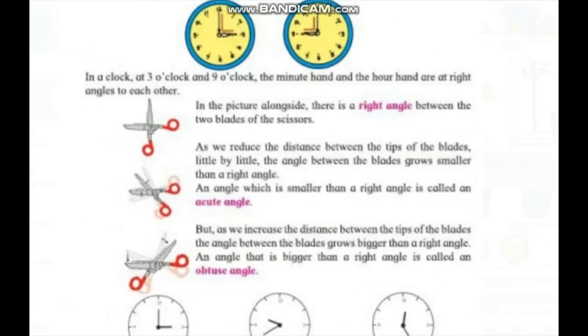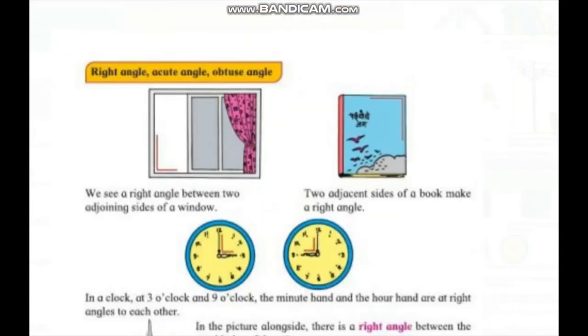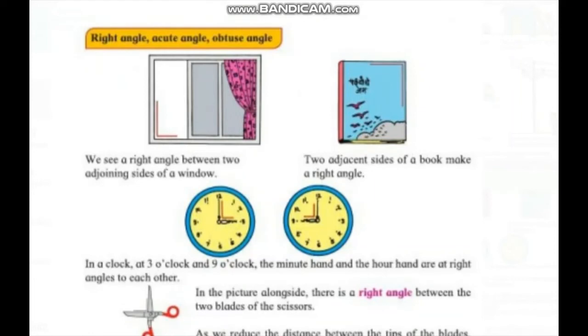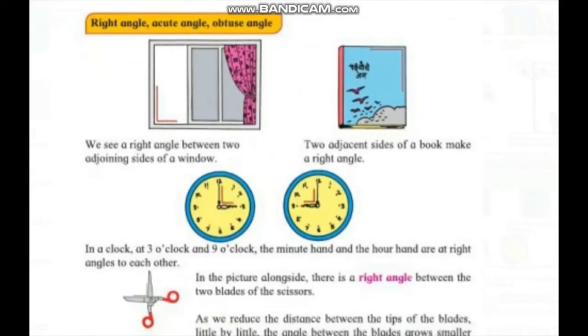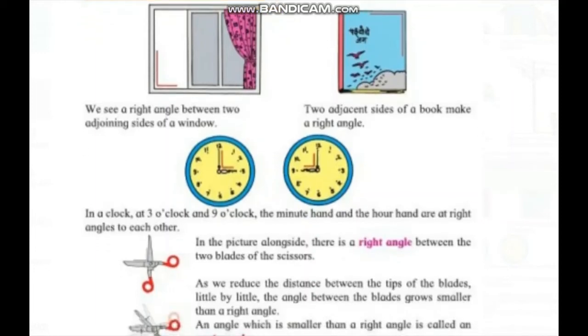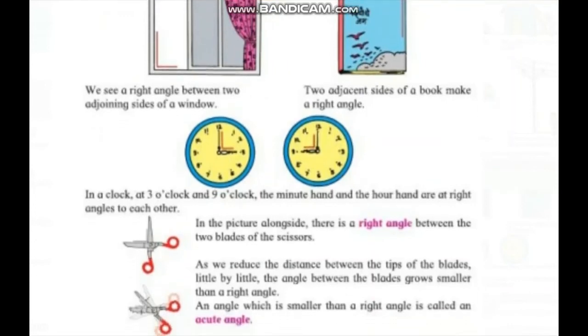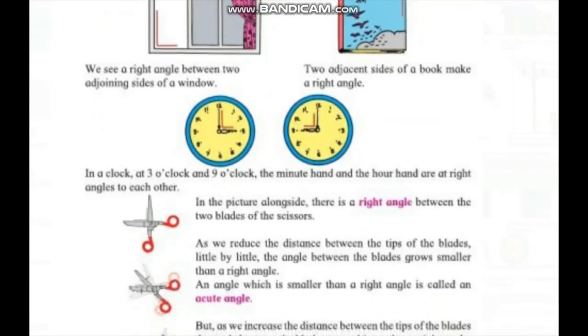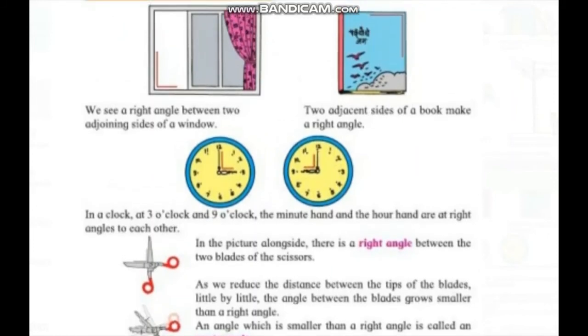In the next, I already explained the types of angles: right angle, acute angle and obtuse angle. These are the examples. We see a right angle between two adjoining sides of the window. This is a right angle. Two adjacent sides of a book make a right angle. Watch a clock at 3 o'clock or 9 o'clock. The minute hand and the hour hand are at right angle to each other.